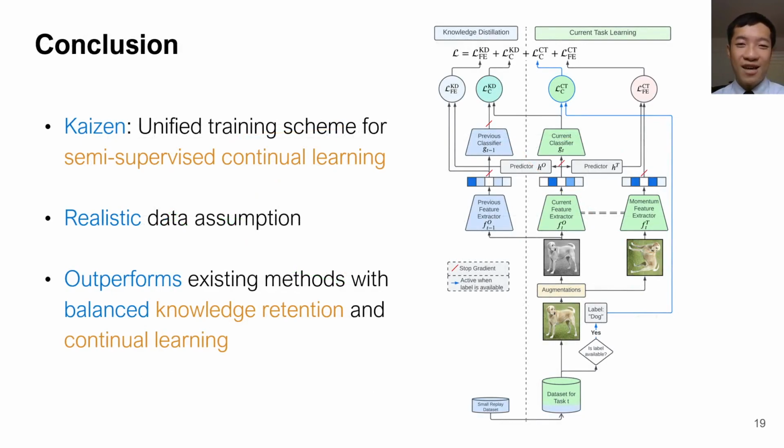So to conclude, in our work, we proposed Kaizen, a unified training scheme for self-supervised continual learning. Our method assumes a more realistic data availability compared to existing supervised or self-supervised continual learning methods, and it outperforms existing methods with a balanced objective in both knowledge retention and continual learning.